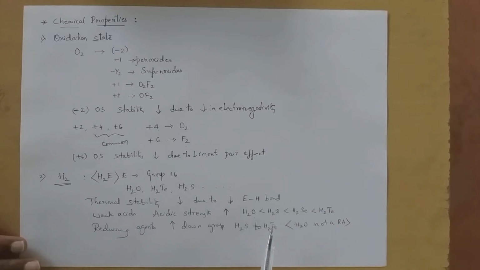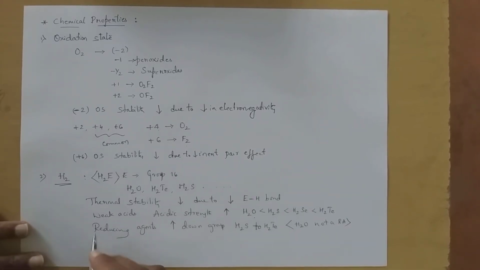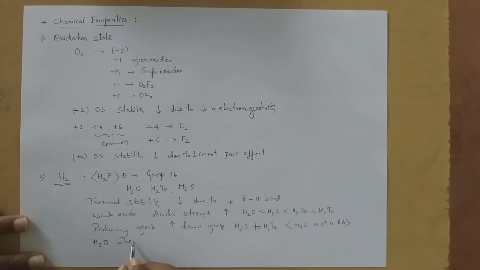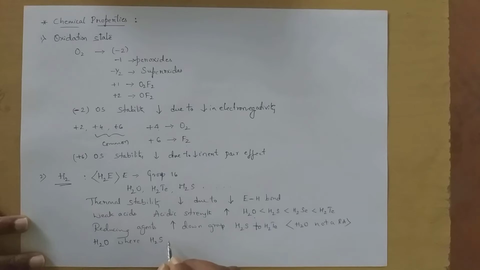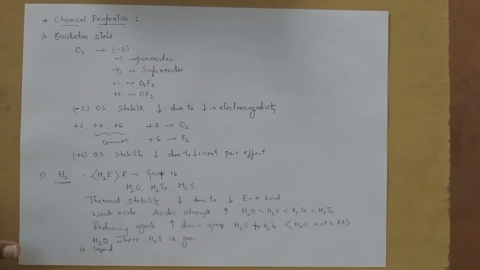Then particularly H2O is a liquid. As you already know, H2O is a liquid whereas H2S is a gas. This is because of the greater electronegativity of oxygen than sulfur. Comparatively, between oxygen and sulfur, oxygen is more electronegative, right? So that's the reason H2O is a liquid and H2S is a gas.